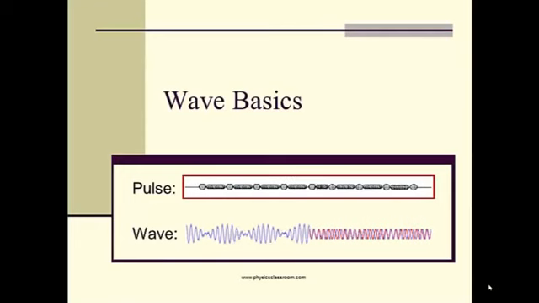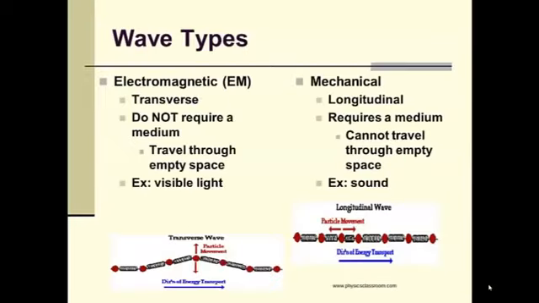And we can talk about waves or pulses. A pulse is a single disturbance, whereas a wave is a repeating periodic disturbance. If you consider a slinky, look at the top diagram on your screen. If you imagine taking your hand and sending one pulse down the slinky, moving your hand one time, the pulse would travel through the slinky. However, if you moved your hand in a regular repeating motion over and over, you would create a wave, a regular, repeating periodic disturbance.